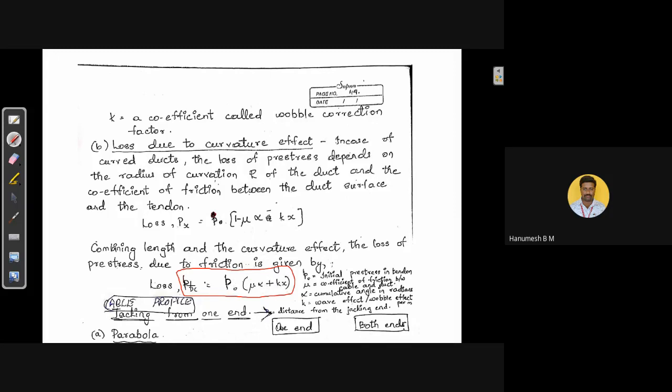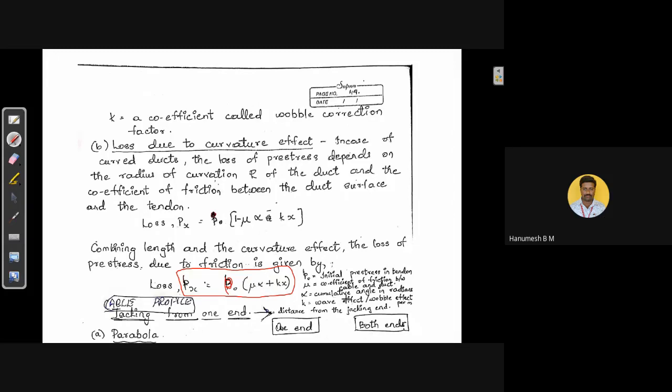Px is the loss at a known distance, whatever may be the distance that we are going to determine. P naught is the initial pre-stress in the tendon. This small p indicates the stress value. Here you have written P naught is equal to initial pre-stress in the tendon. And also mu is the coefficient of friction between cable and the duct. Cable is nothing but the steel here, and duct is nothing but the concrete. Steel and concrete, coefficient of friction between steel and concrete.